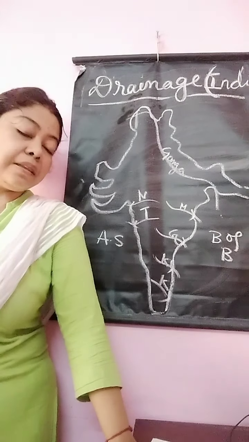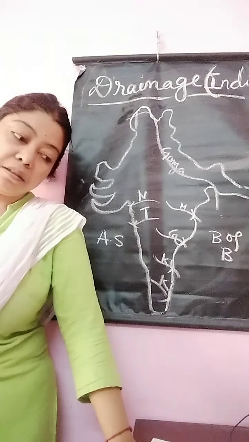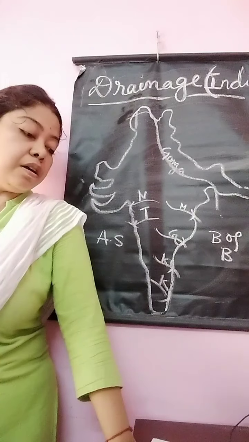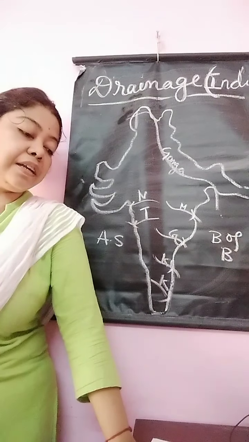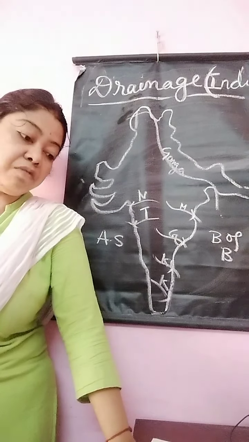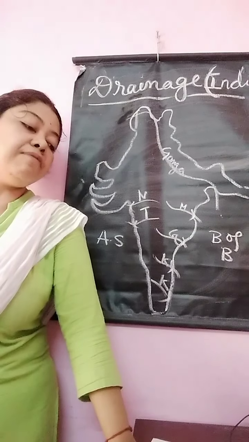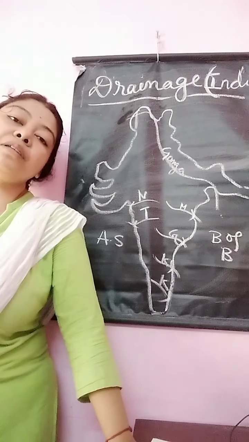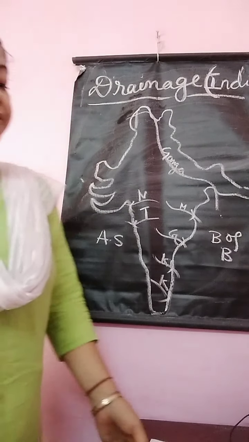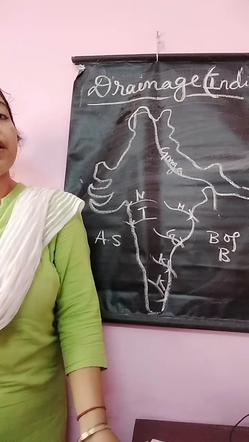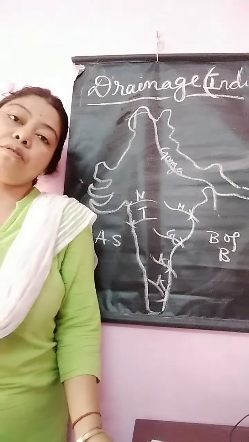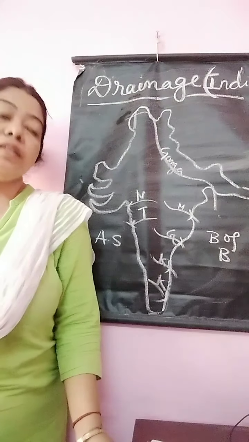Now the Tapti river is also called Tapi, T-A-P-I or Tapti, T-A-P-T-I. It rises from the Mahadev range and flows towards the west, and it empties into the Gulf of Khambat. This is all about this part. Now here a difference is given between the rivers of North India and the rivers of South India. Very, very important. You should prepare this for a broad question for 5 marks along with the diagram.